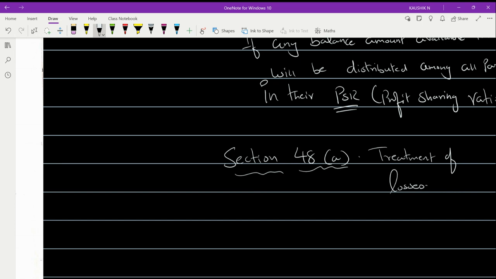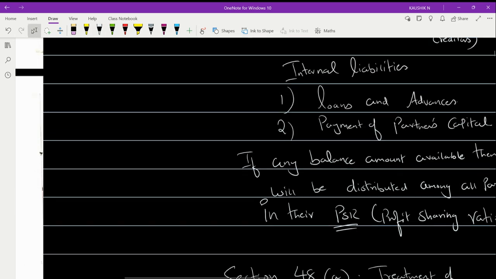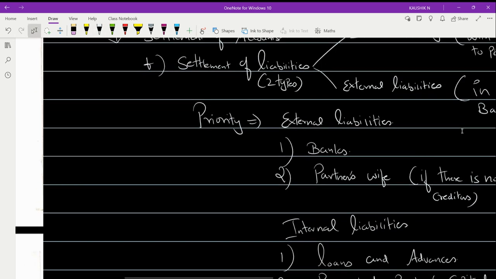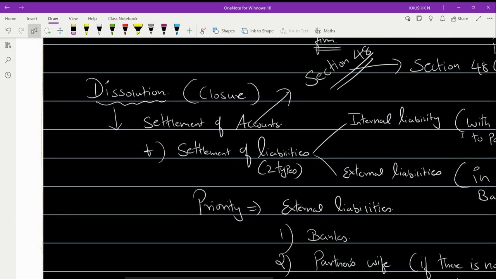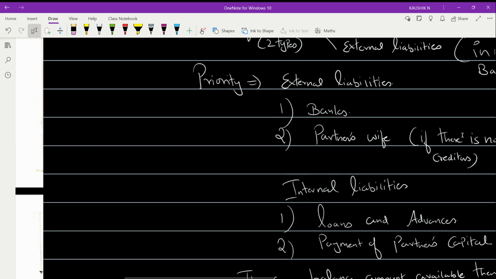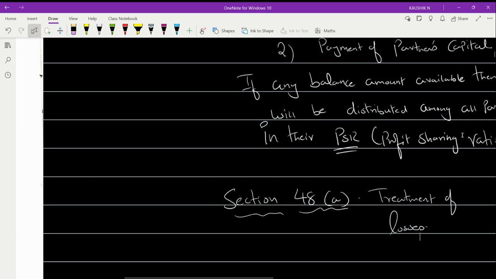So when a partnership firm comes to dissolution, keep in your mind there is an important section called 48, and that section 48 talks about settlement. When we say settlement, you have application of assets and treatment of your losses.